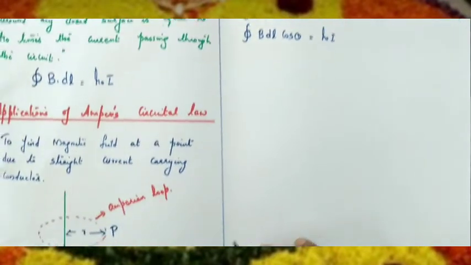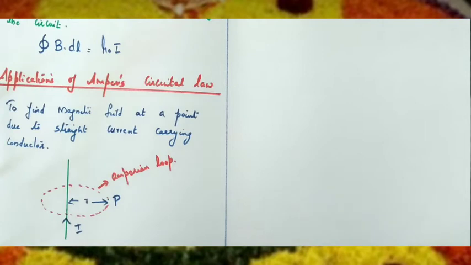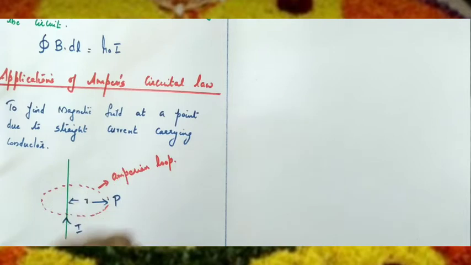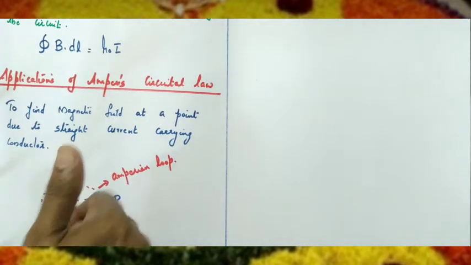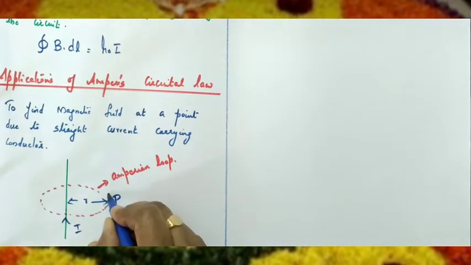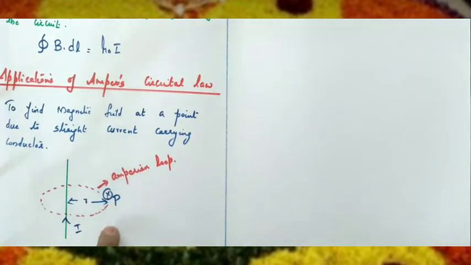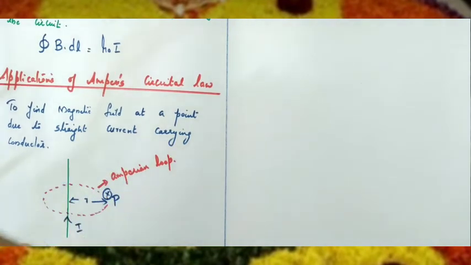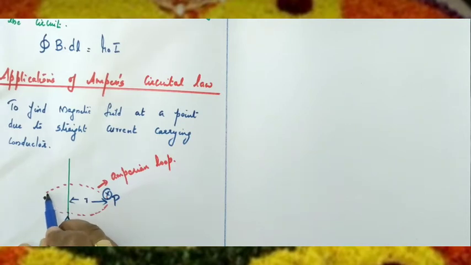From the figure we can write the direction of magnetic field at the point P. Here the current is flowing in the upward direction. Using the right hand thumb rule, the direction of magnetic field is into the plane of the paper. So current is in the upward direction, and the magnetic field at the point P is into the plane of the paper. Into represents the direction of magnetic field is into the plane of the paper. What is the direction of magnetic field here? Outward, so here the magnetic field is dot.